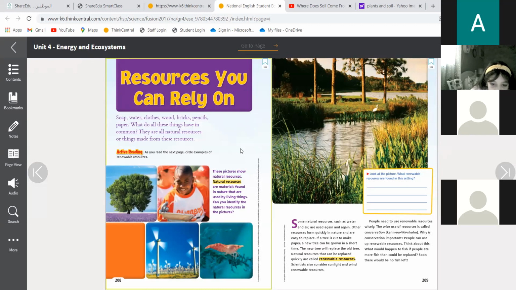Natural resources can be of two types. They can be easily replaced, and we call them renewable, or they can be very hard to replace, and we call them non-renewable resources. First of all, let's take renewable.